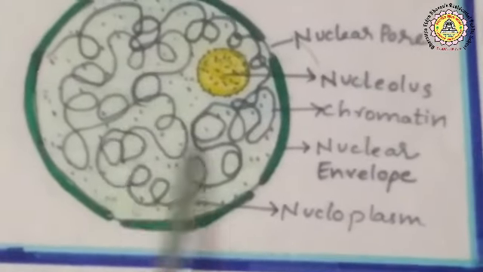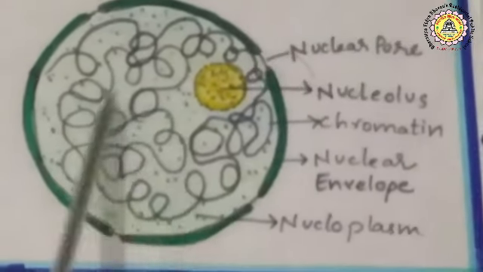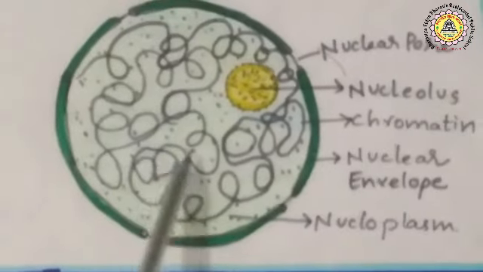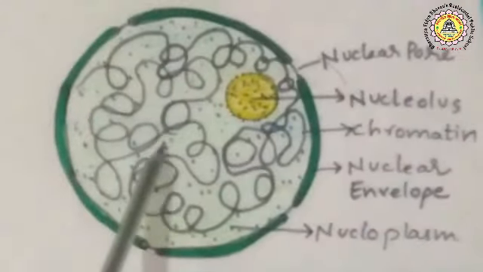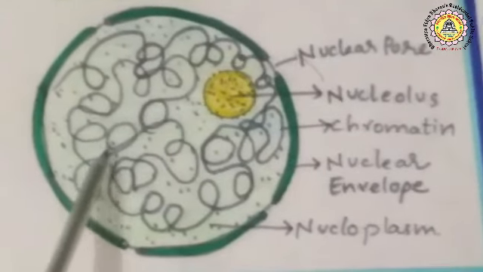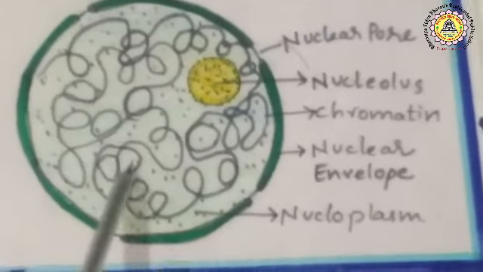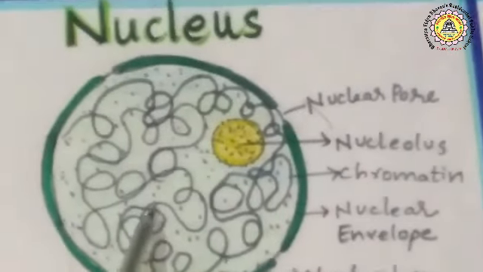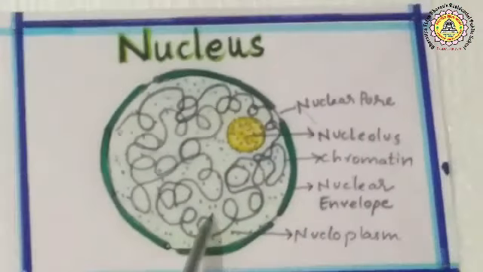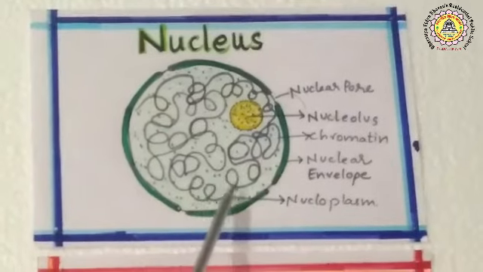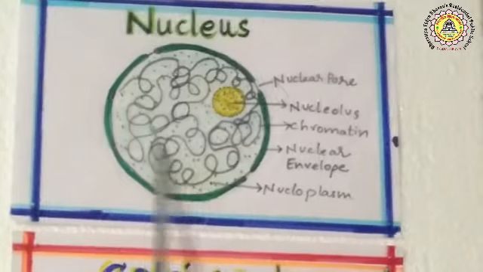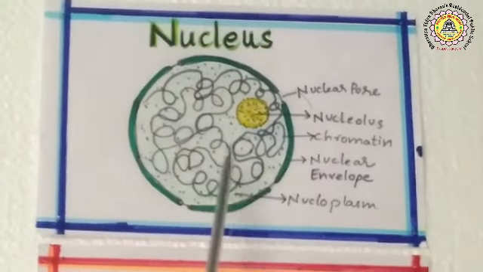Chromatin material is made up mainly of DNA, deoxyribonucleic acid. Genes are segments of DNA. Thus, DNA is responsible for storing and transmitting the hereditary information from one generation to the next generation. Genes are segments of a very long DNA, deoxyribonucleic acid molecule. Genes are arranged in a single linear order along the chromosome. Chromosomes are formed due to condensation of chromatin material at the time of cell division. Gene is the functional unit of DNA.